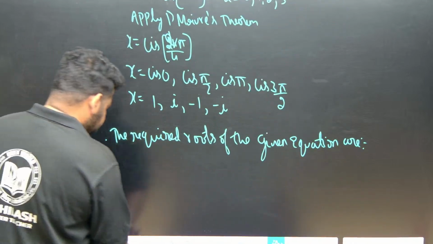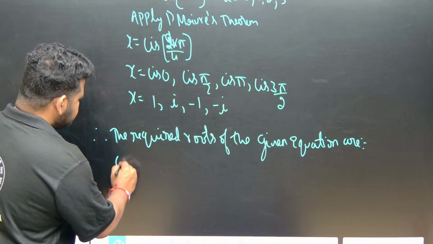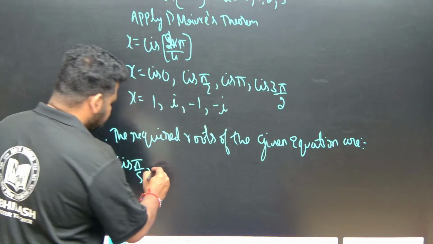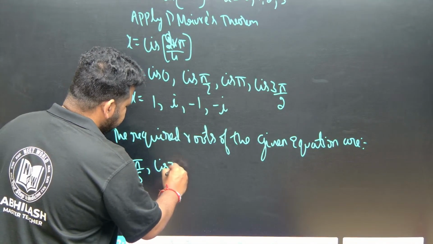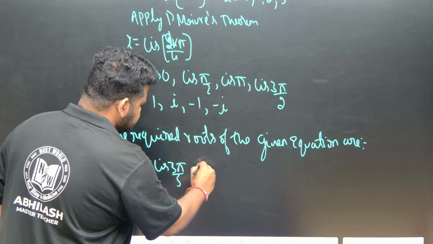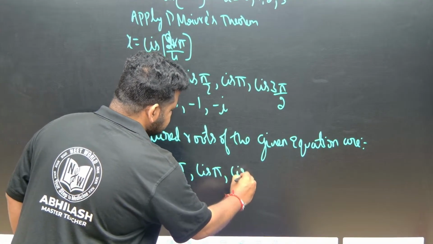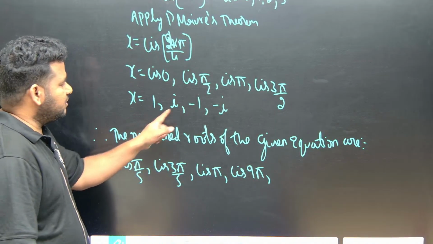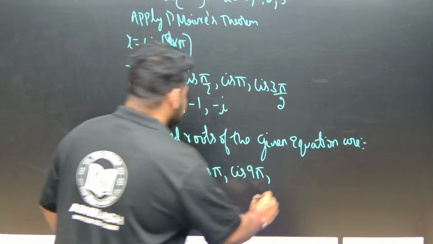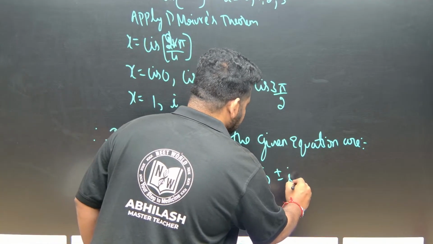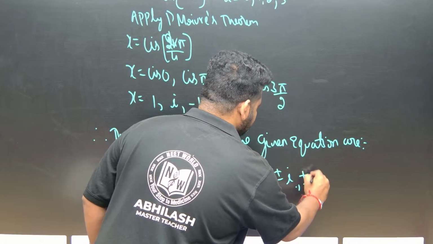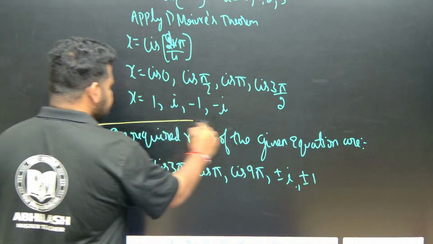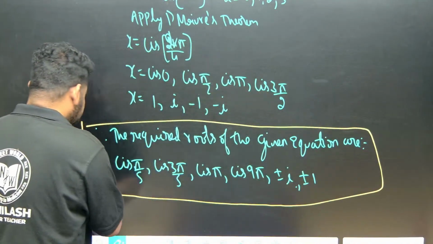So our first is cis pi by 5. Next we got cis 3 pi by 5. Next is cis pi. Next is cis 9 pi by 5. And then we have these values: 1, minus 1, i, minus i. This can be written as plus or minus 1, plus or minus i. These are the roots. So these are the required roots, or all the roots, of the given equation.